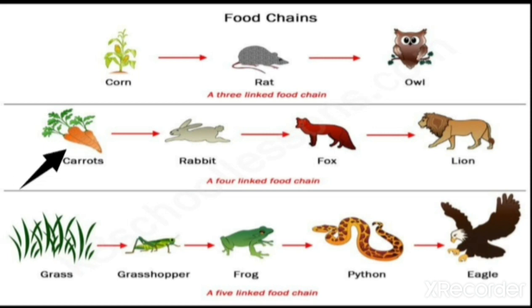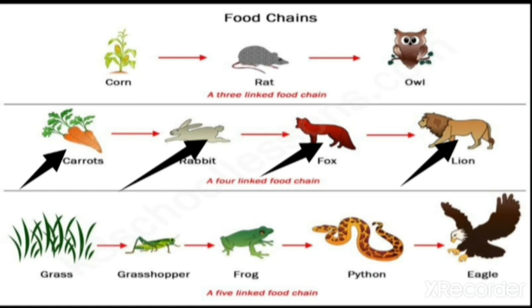Carrots are present. Carrots are nothing but the producers, meaning the plant itself prepares the carrot. Carrots, again, are eaten by the organism called a rabbit. Rabbit is an example of a herbivorous animal. And rabbit, again, is consumed by a wild animal called a fox. And fox, again, will be eaten up by one more organism, nothing but a lion. In this way, what happened? The food which is present in the rabbit has passed to the fox, and the fox, again, is eaten by the lion.